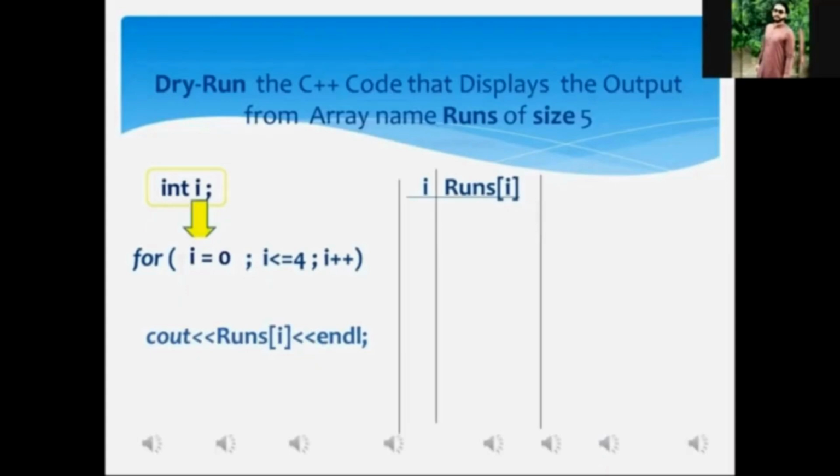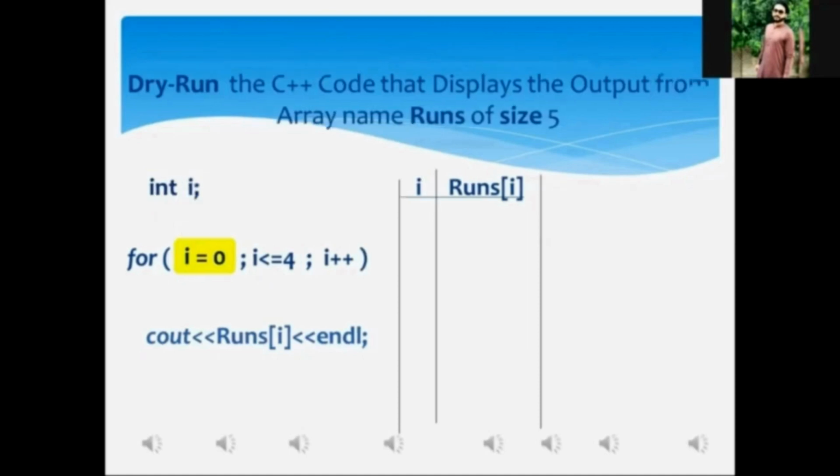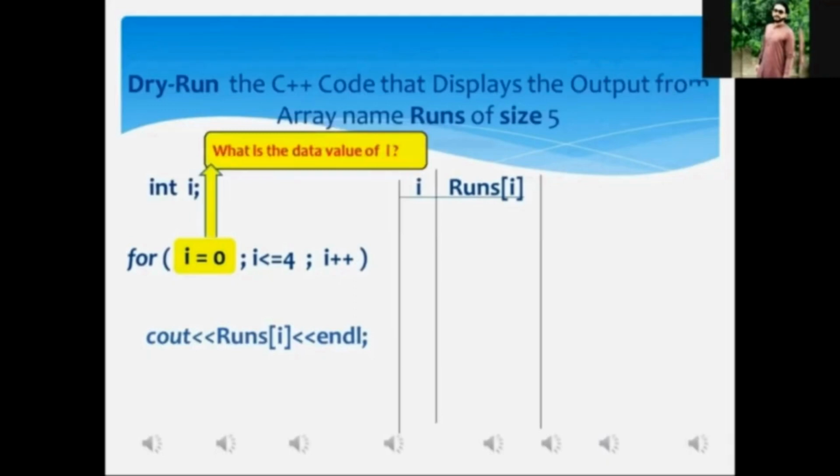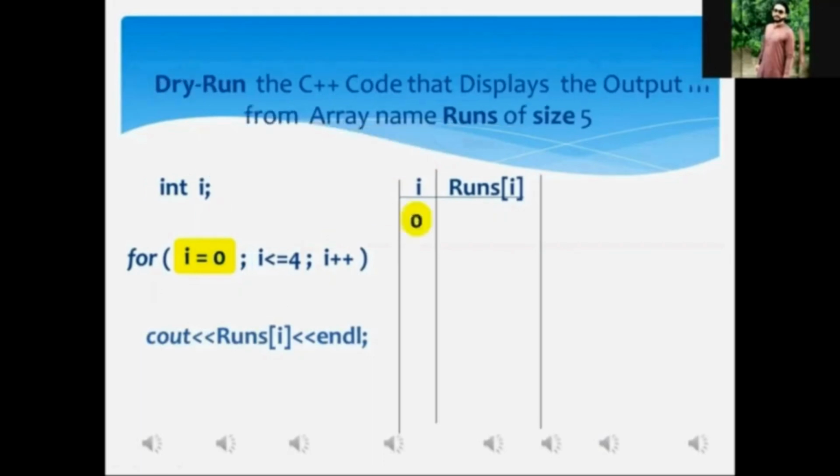Mr. Aftab, when this initialization expression is executed, what data value will be stored in the variable I? 0 will be stored in variable I, sir. Okay, with your permission, do I write the current value of the loop variable I in the column I? Yes, sir. Okay, I'm writing.